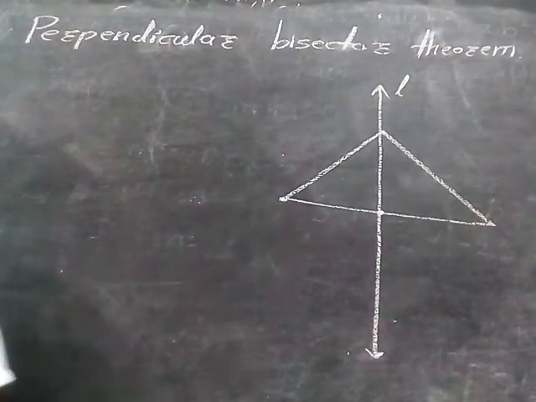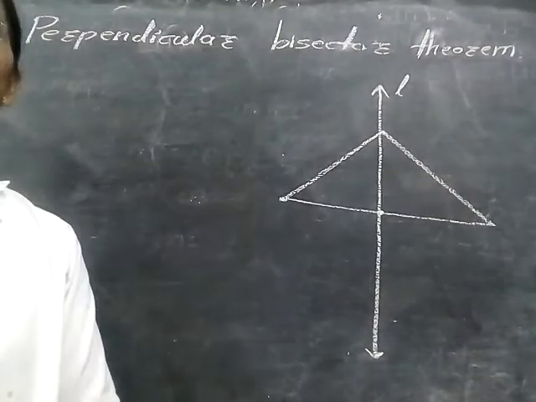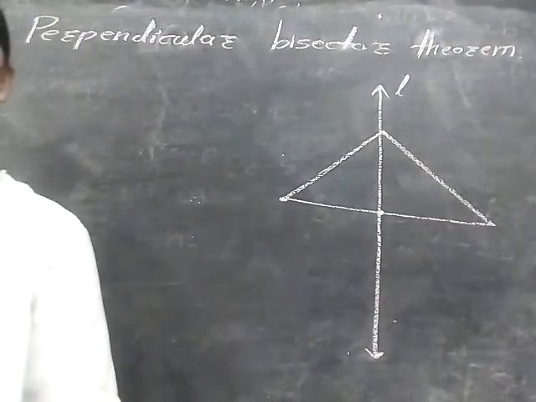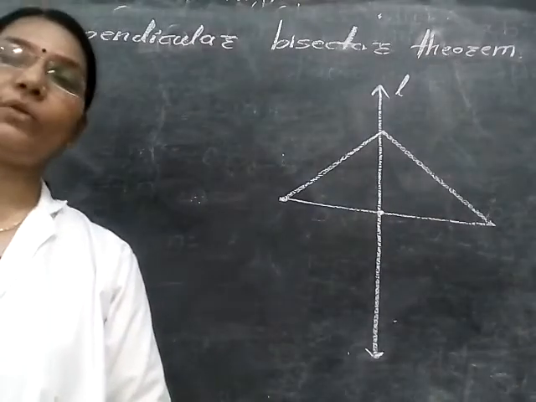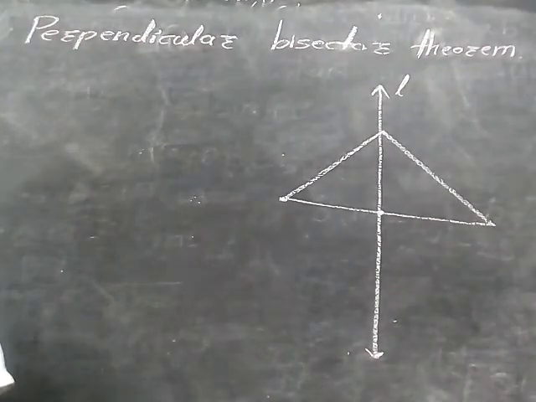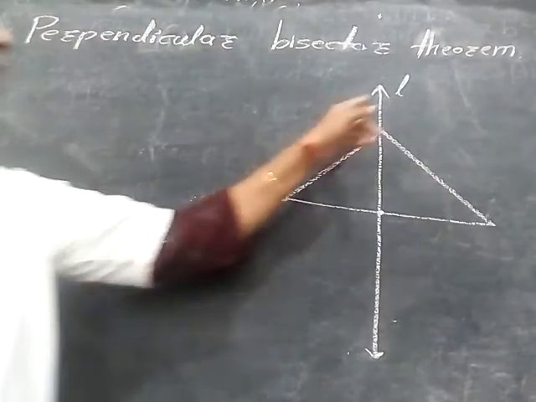Good morning students. Today we discuss the perpendicular bisector theorem. Now, what is the statement? Statement of the perpendicular bisector theorem. The statement is that every point on a perpendicular bisector of a segment, every point.